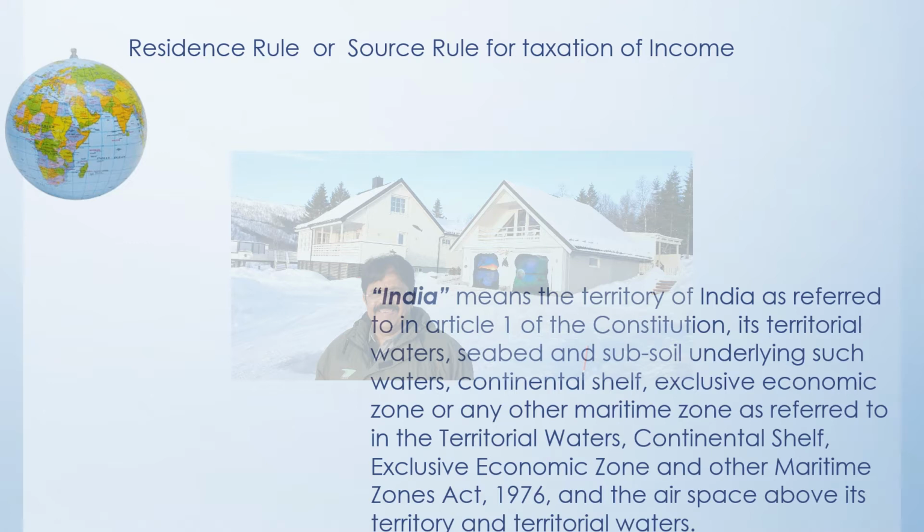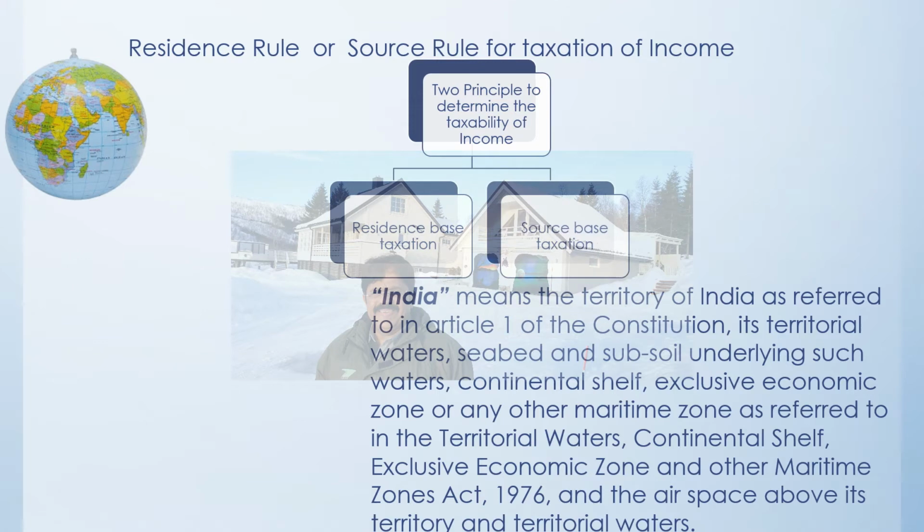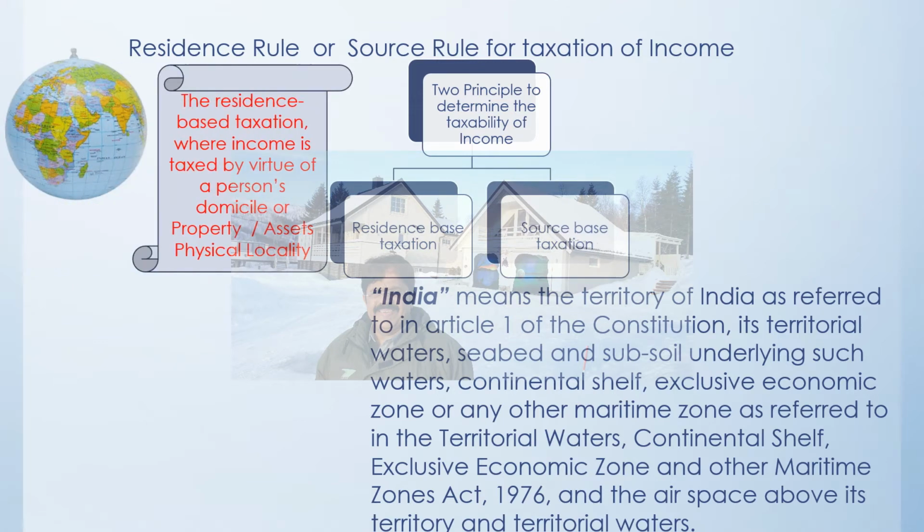So what are the 2 rules which are a principal factor in determining the taxability of income anywhere in the world? One rule is residence-based taxation, and the second way is source-based taxation. So what is the meaning of the term residence-based taxation?